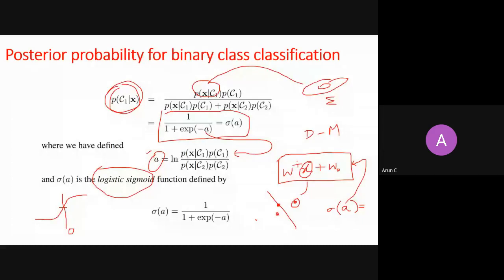You will get some negative number, right? And this negative number, somewhere here, will give you some probability which is less than 0.5, because the function does this. If it is more negative, then the probability is almost 0. So it says the probability of belonging to C1 is less than 0.5.